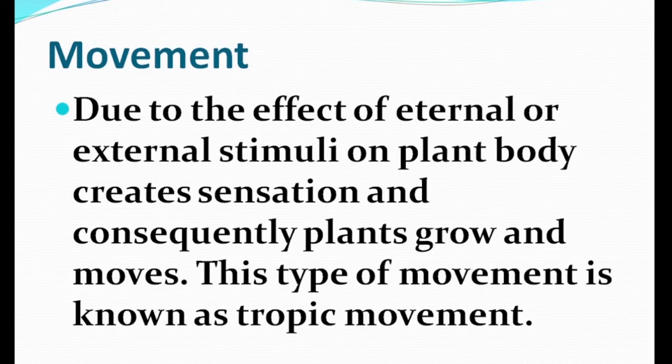This is one kind of sensitivity towards light. Due to light, some plants grow upward and some plants go outside our window. We always make our balcony with gardening, and you will see that plants also go towards the source of light, that means towards the sun. This is one kind of movement, an example of movement of plants. This is known as tropic movement.